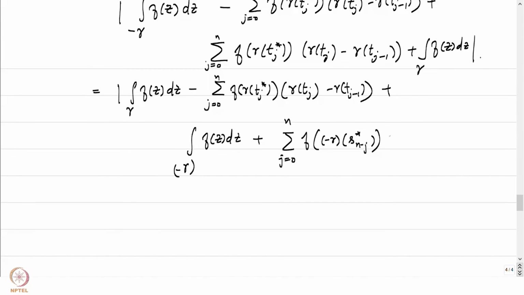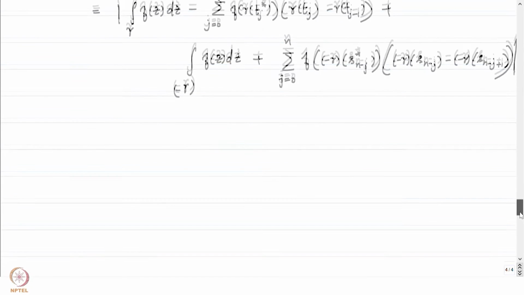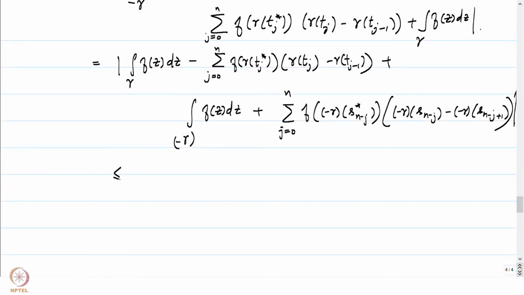Times minus gamma of sn minus j minus minus gamma of sn minus j plus 1. So this is precisely what happens. Now let's use the triangle inequality, and the first term is just going to be less than epsilon because our partition size is less than delta, and the second term is going to be the integral of f of z dz